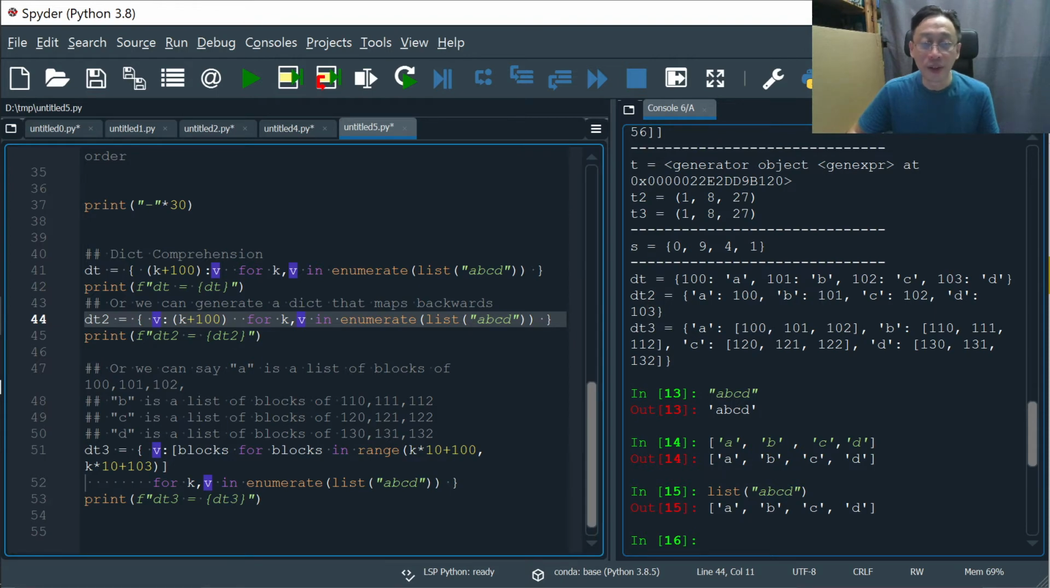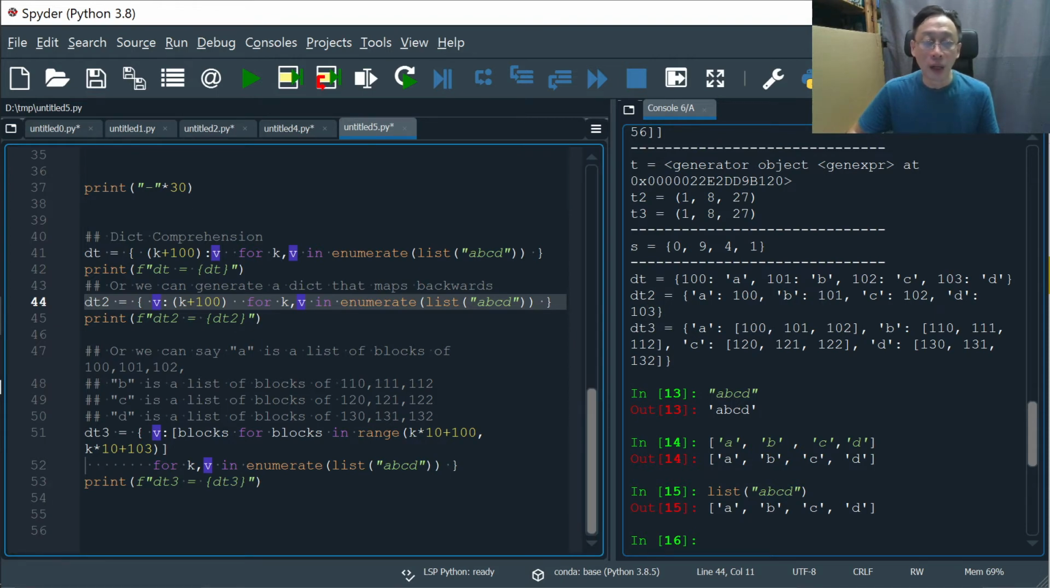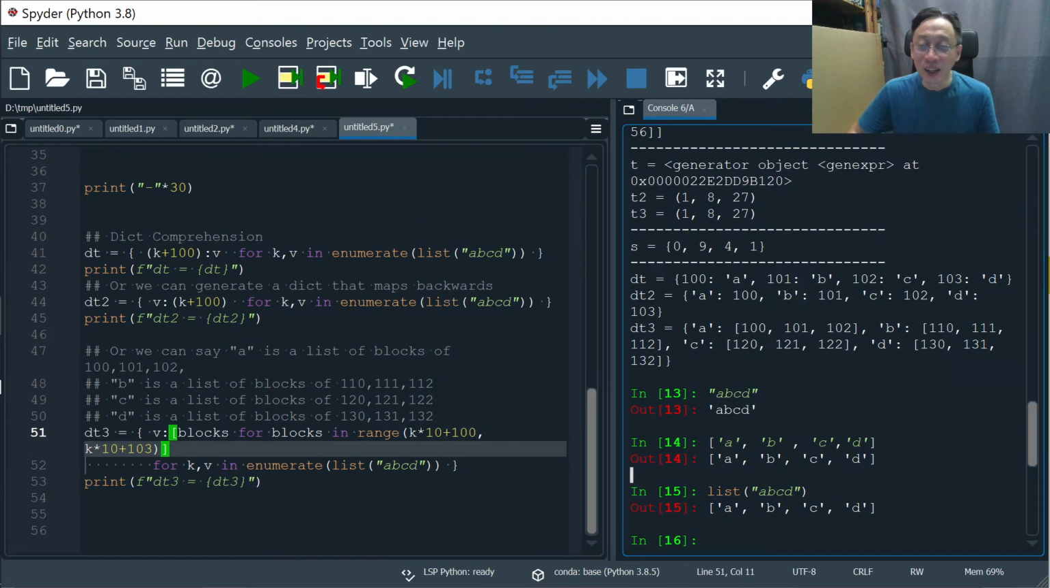Further, we can also have list comprehensions within dictionary comprehensions. Are you with me? Right. So we want to say the string A, the key A, is not mapped to 100, but a bunch of numbers. It may be, I don't know, housing blocks. Block number 100, 101, 102 is zone A, something like that. And this grouping of blocks to zone letters is very systematic.